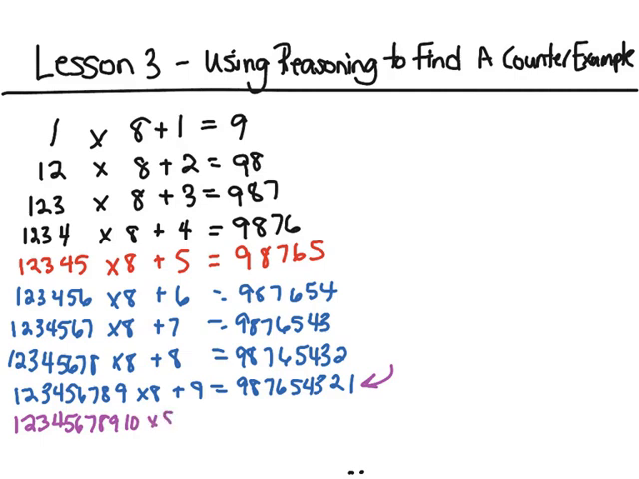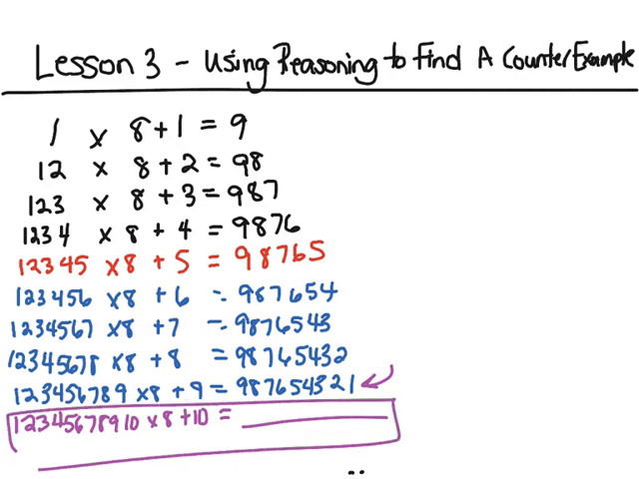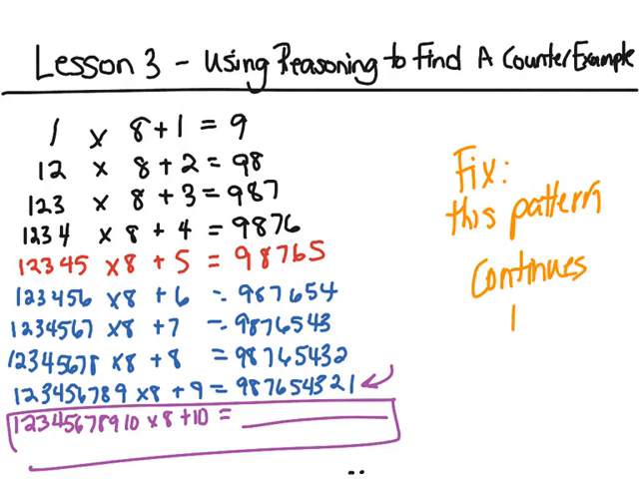So times 10, 8 plus 10, it doesn't work. You don't get the right answer. You get, I don't even know what you get because you can't even type it into your calculator, but it does not work because when you add the 10, it completely screws up the pattern. So that counterexample, once you get to 10, is your counterexample. So if we were to fix our conjecture, we can say that this pattern continues 1 through 9.